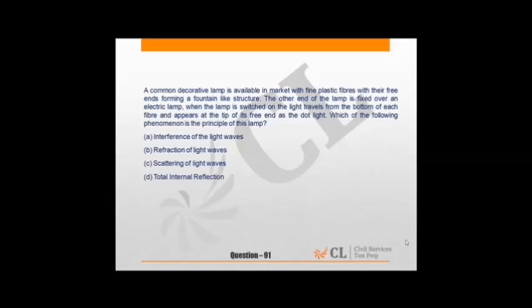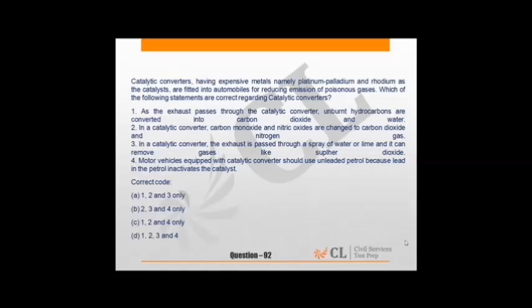So the answer is D. Question 92: catalytic converters having expensive metals, namely platinum, palladium and rhodium as the catalyst, are fitted into automobiles for reducing emission of poisonous gases. Which of the following statements are correct regarding catalytic converters? Those who know this process of catalytic converter should only attempt this type of question, because this is very specific and we can say the level of difficulty is the most difficult level. So until and unless one is okay with the concept, one should not try to attempt such questions.